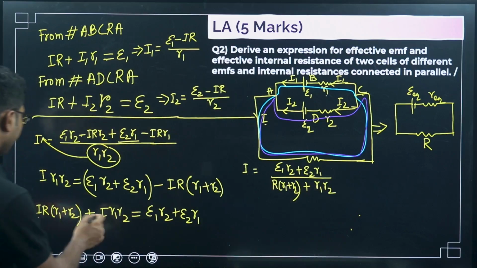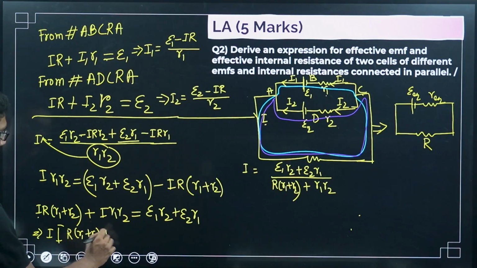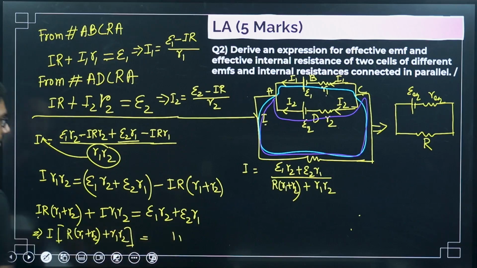Okay, we just need to take I common from here. So one step here, okay, R1 plus R2 plus R1 R2 equals this, right?